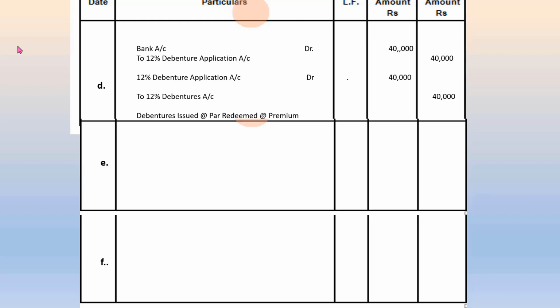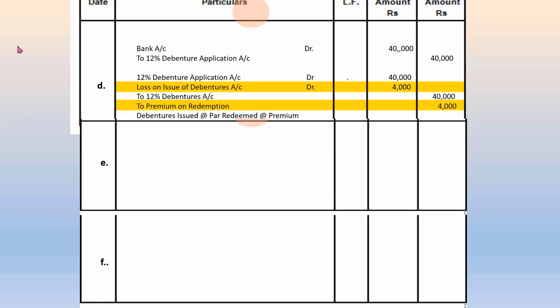We understand that this is in accordance with the prudency principle, where all anticipated losses and expenses are provided for. The entry to make this provision is to debit the loss on issue of debentures account and credit the premium on redemption of debentures account.